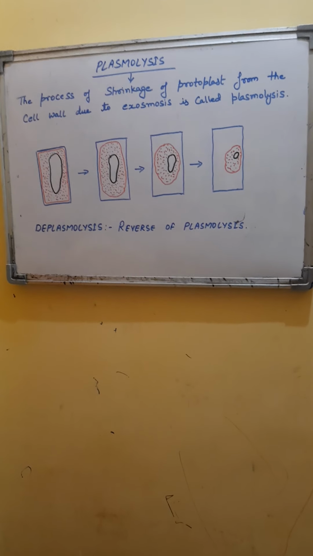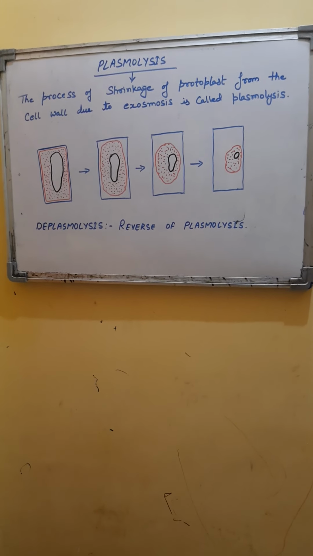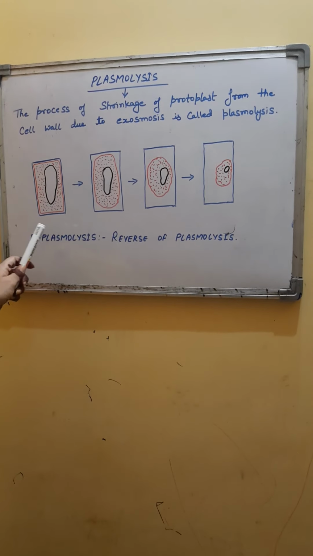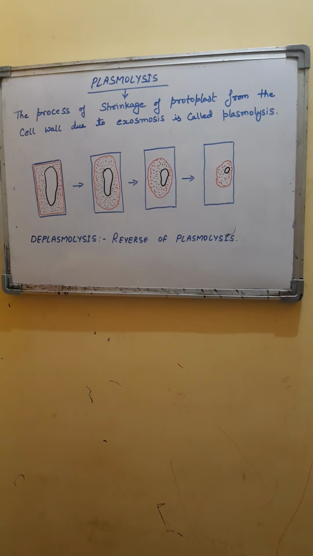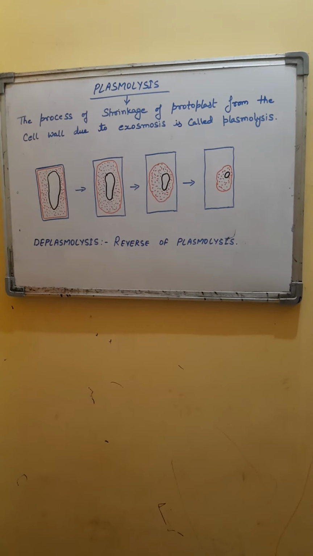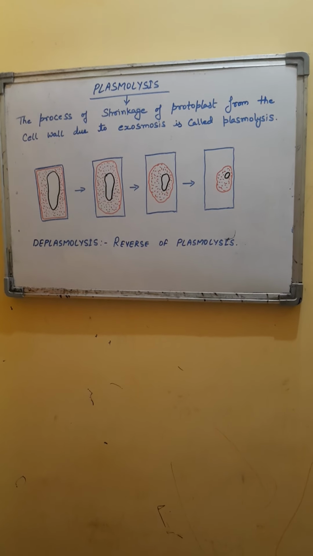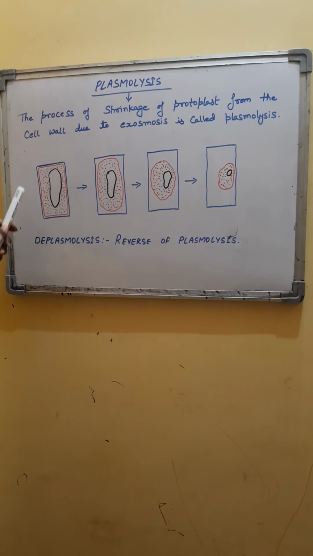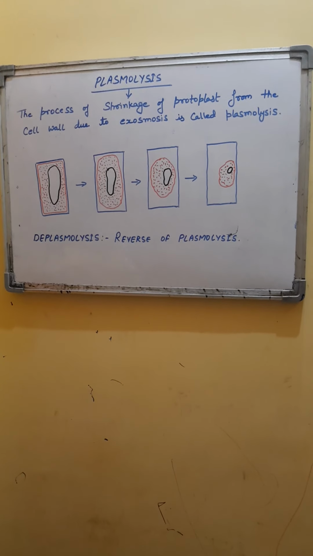Plasmolysis takes place only in plant cells, because in an animal cell, if the cell shrinks, it shrinks entirely, because there is no cell wall which will define its external and internal boundary. So plasmolysis and deplasmolysis can be observed only in plant cells.